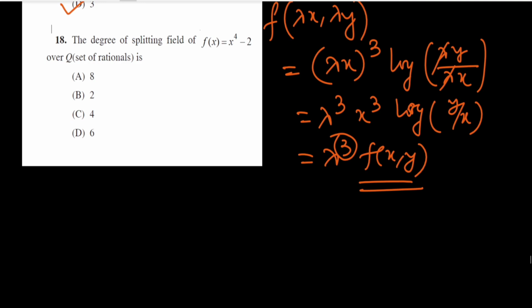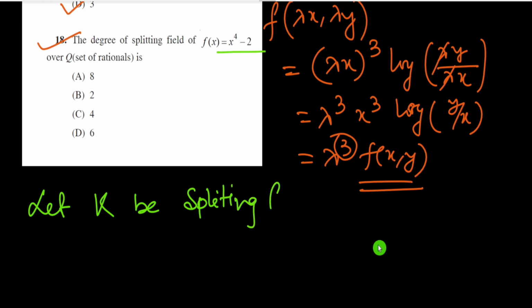Now we go to question number 18. Question number 18 says that the degree of the splitting field of f(x) equal to x to the power 4 minus 2 over Q, the set of rationals, is. Now let us suppose that K is the splitting field. Now first we find the roots of this equation f(x). So roots are